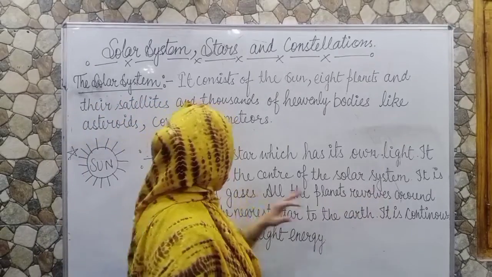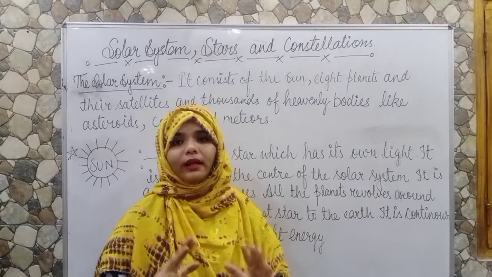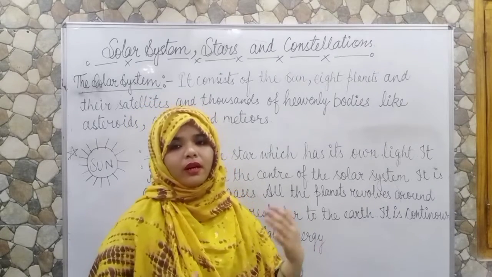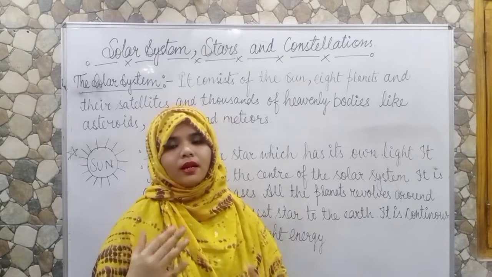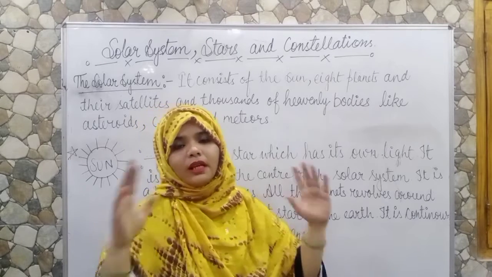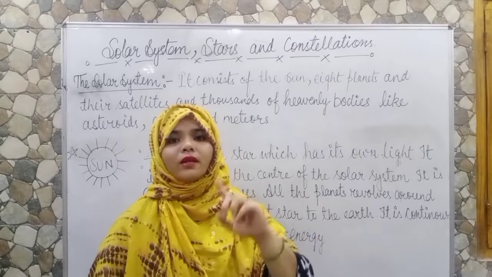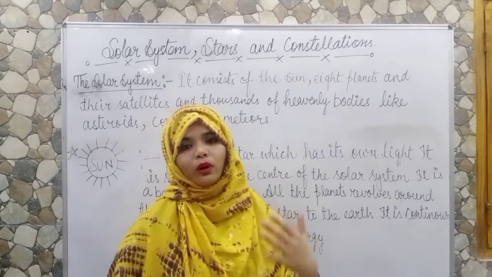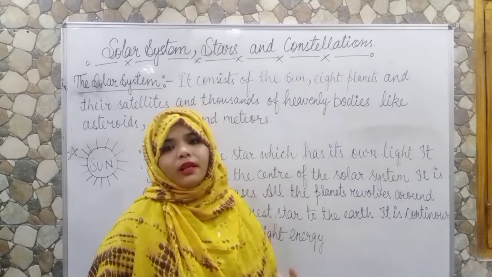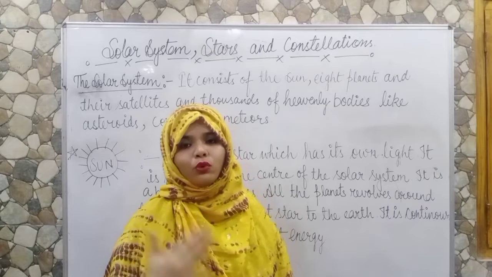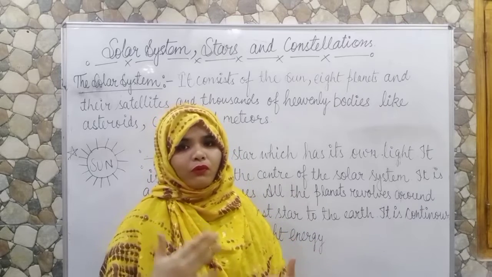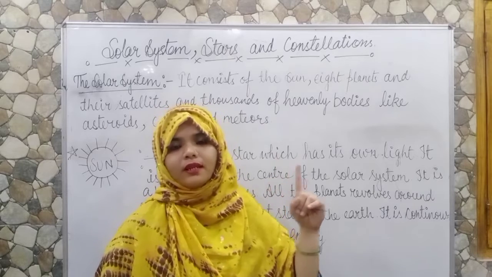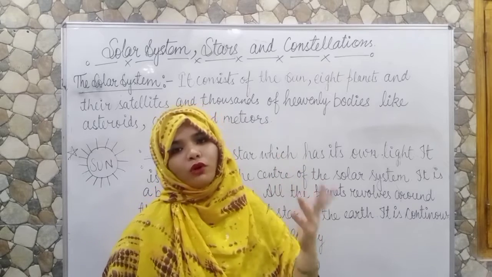All the planets revolve around the sun. Now all the planets, as you all know that we have 8 planets, that is Mercury, Mars, Jupiter, Earth, Saturn, Neptune. So all these planets revolve around the sun. So basically students, first you have to know the word revolve. There are two terms you should know before studying the solar system: the first one is rotation and the second one is revolution.